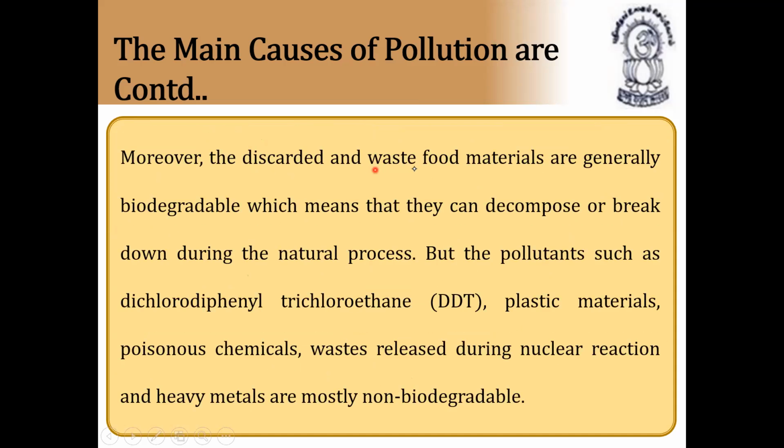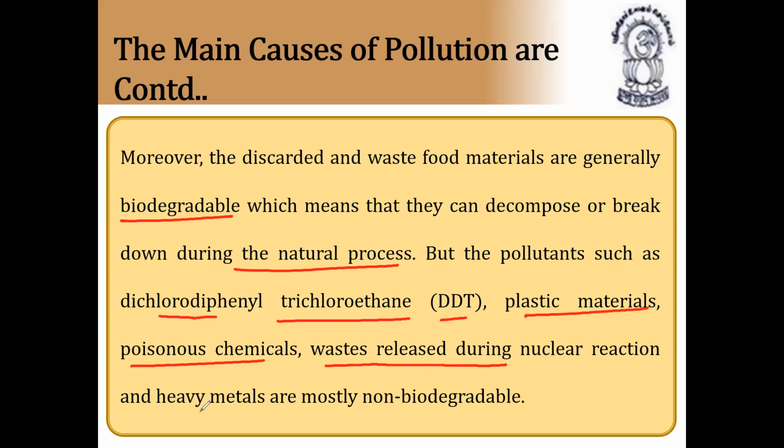Moreover, the discarded and waste food materials are generally biodegradable. What is biodegradable? It means they can decompose or break down during natural processes. But pollutants such as diphenyl trichloroethane, called DDT, plastic materials, poisonous chemicals, waste released during nuclear reactions, and heavy metals are mostly non-biodegradable.